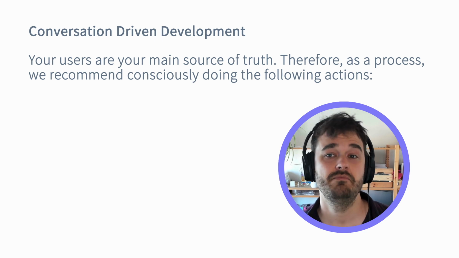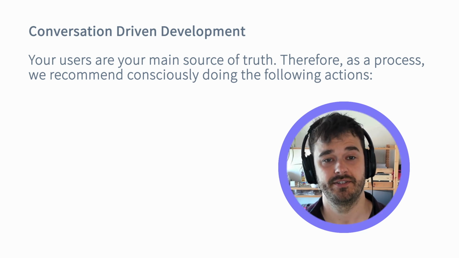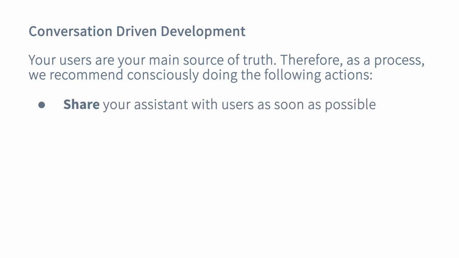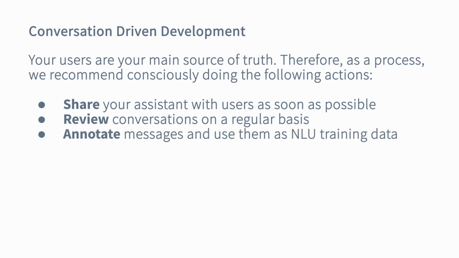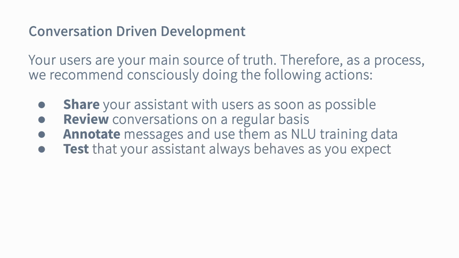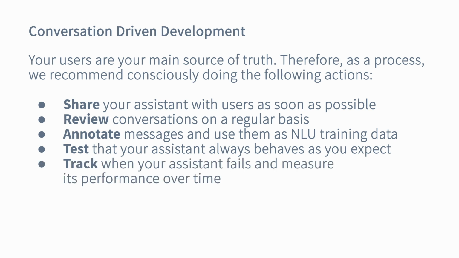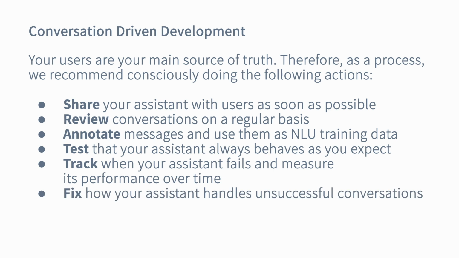Your users are going to be the main source of truth, so as a process, we recommend very consciously taking the following actions. First, you want to share your assistant with users as soon as possible. Once your assistant is shared, you want to review conversations on a regular basis. During this reviewing, you'll want to annotate messages and use them as new NLU training data. And this is something that you can also use to test that your assistant is always behaving as you expect. Eventually, you'll be able to track when your assistant fails, and you'll also be able to measure its performance over time, which in turn allows you to fix how your assistant handles unsuccessful conversations.